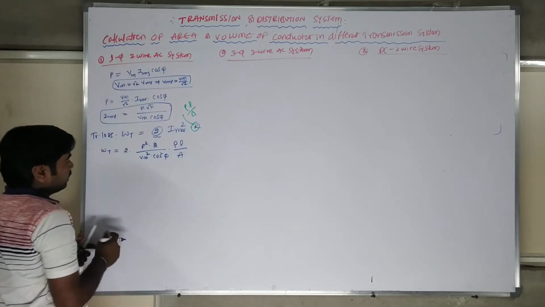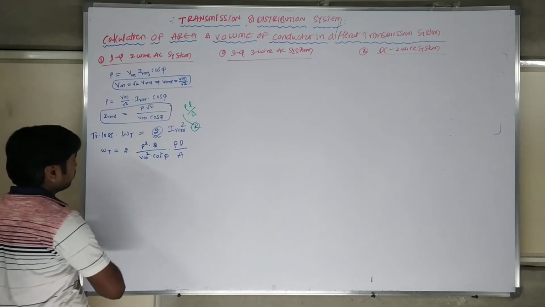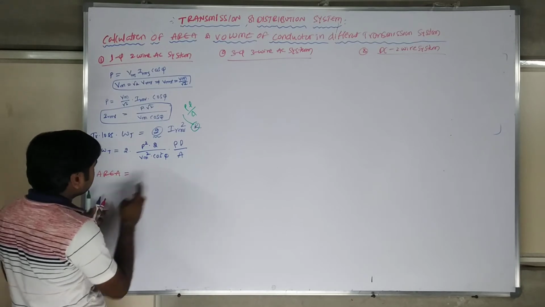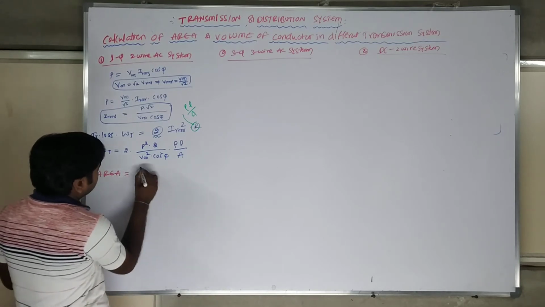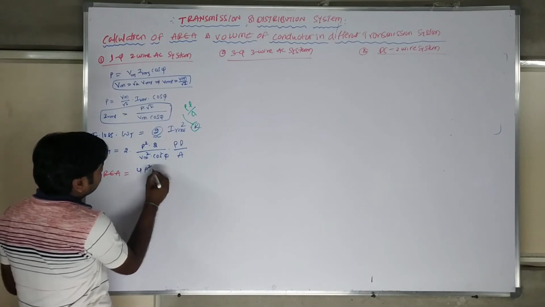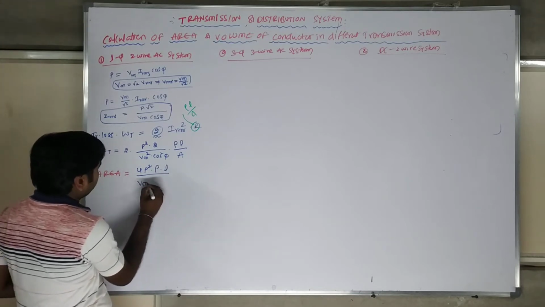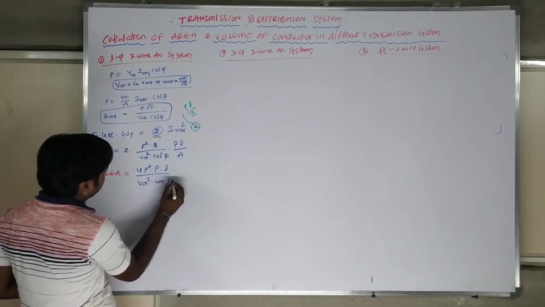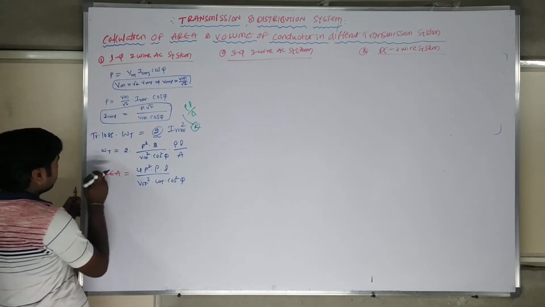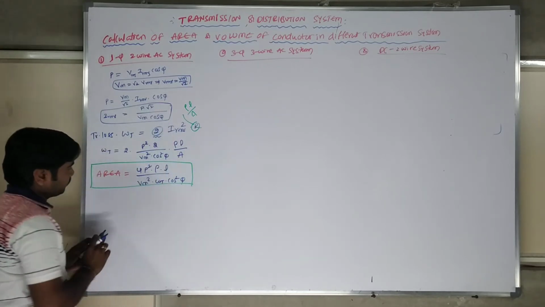From this I am taking the area because I want the area. So directly I can write the area of conductor is equal to, taking it to this side, 2 into 2, 4 P square rho L by Vm square W2 into cos square phi. This is the area calculation when you go for the single phase 2 wire system.